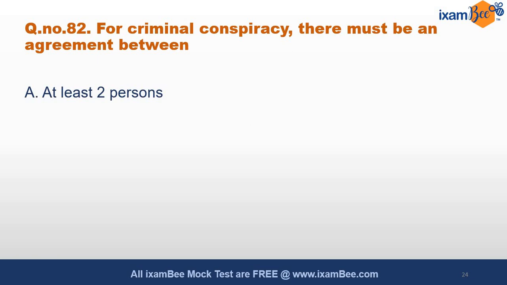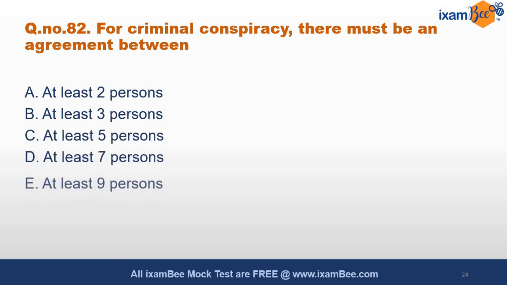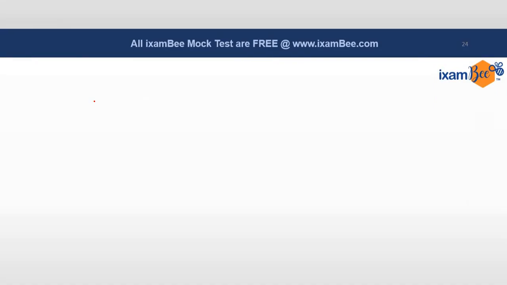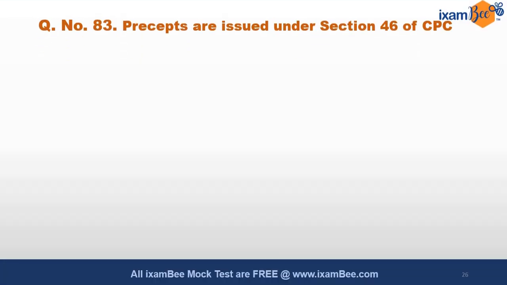Let's go on with the next question. For criminal conspiracy, there must be an agreement between at least 2 persons, 3 persons, 5 persons, 7 persons, 9 persons. Criminal conspiracy के लिए there must be an agreement between. अब यहाँ पे at least पूछा गया है. At least there must be 2 persons. This is also very easy question. A option is the correct option. 120A of IPC you can directly refer.